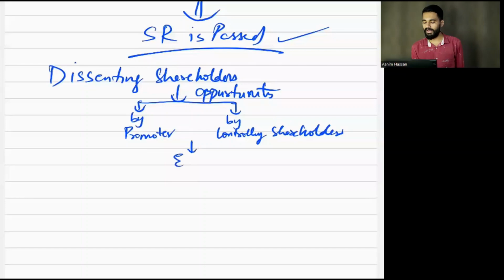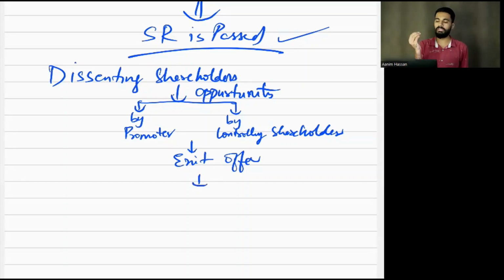What will they give? They will give an exit offer. What opportunity are they giving? Leave the company if you want. If dissenting shareholders take it, they will get an exit price.